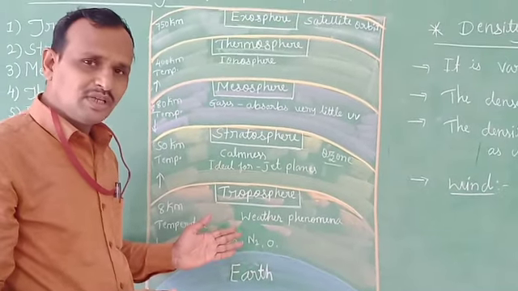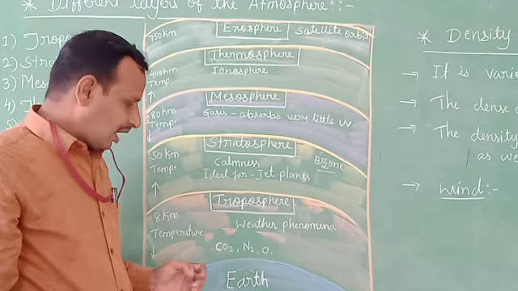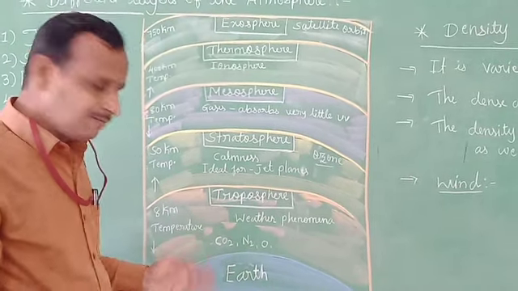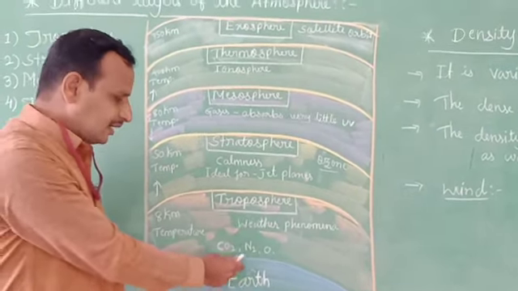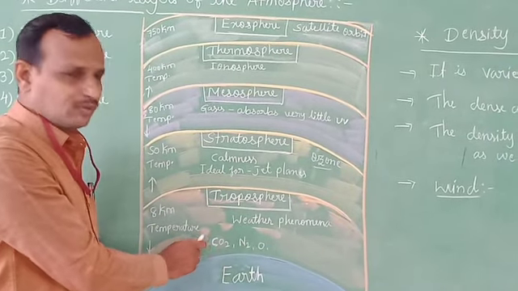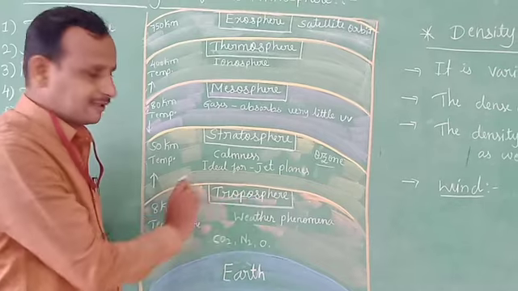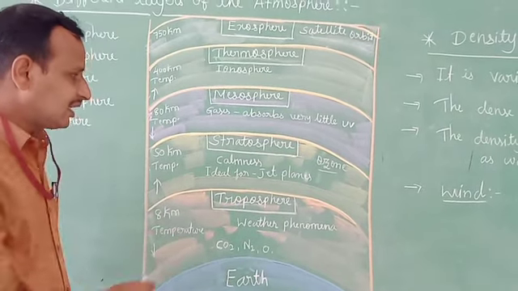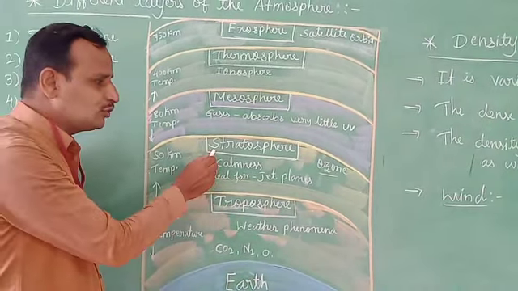The main gases in this layer are carbon dioxide, nitrogen, and oxygen.